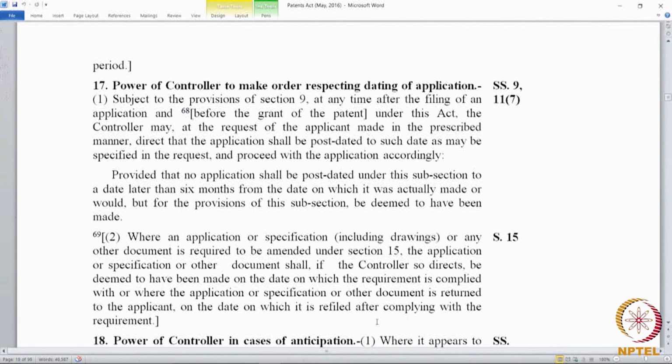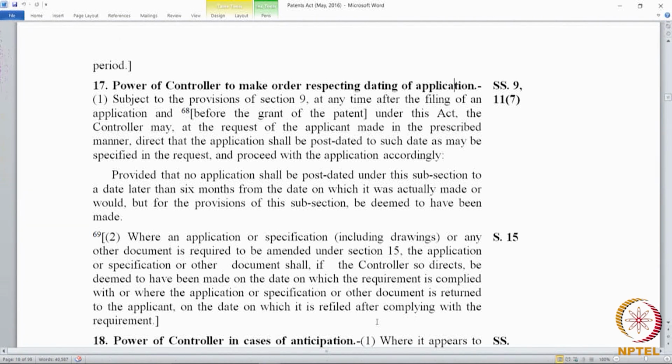a date later than 6 months from the date on which it was actually made or would, but for the provisions of the subsection, be deemed to have been made. Now, the post dating cannot happen for more than 6 months. So, if you plan to post date it, there is a timeline. If you file an earlier application and if you want to post date it, the post dating has to happen in the context of section 9. So, remember, post dating can be in the context of section 9, it could also be beyond section 9.